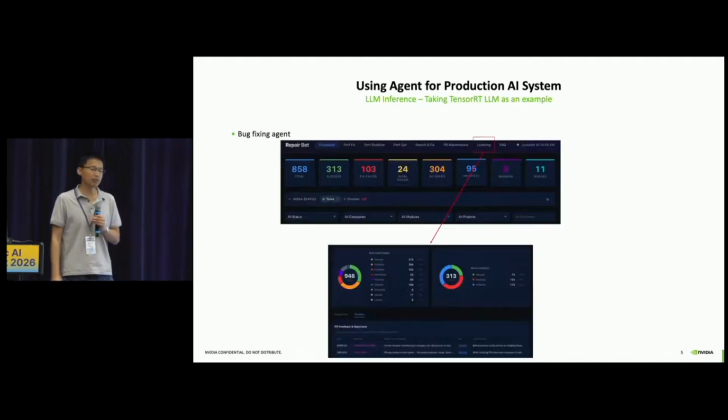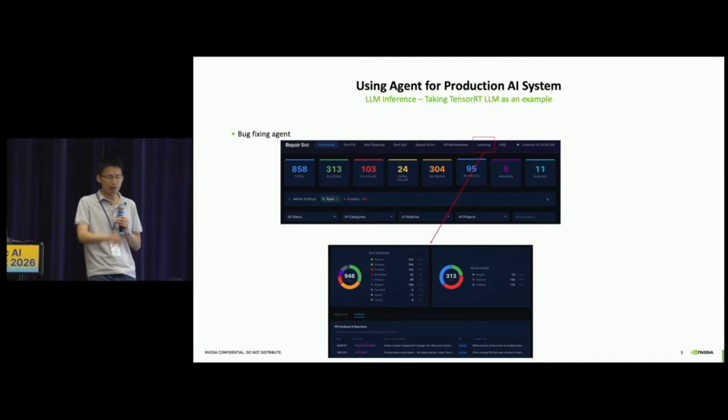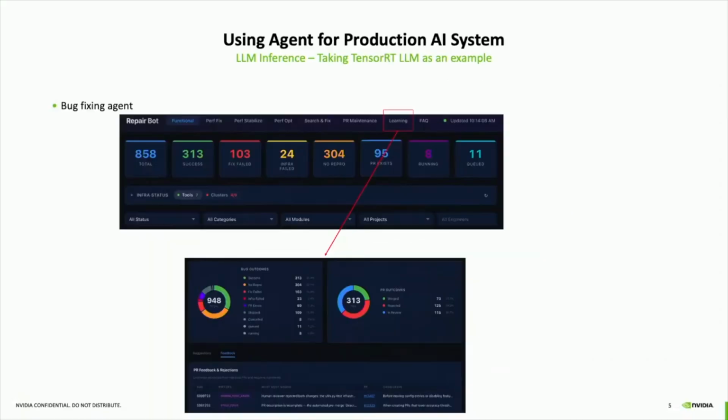Here is a dashboard of the bug fix agent. On the top, we can see that among 800 bugs, around 313 bugs already have a fix from the agent. If we zoom in further to the bottom, among the 313 bug fixes from the agent, only 73 have been accepted and landed to our main branch. More than 100 fixes were rejected by humans because the fix was not complete enough, or too reward hacking, too superficial, not great.